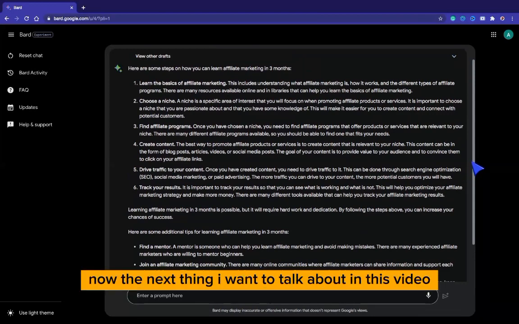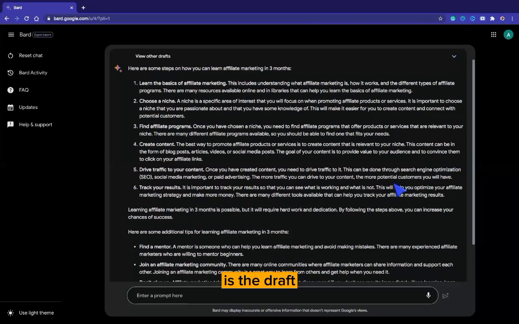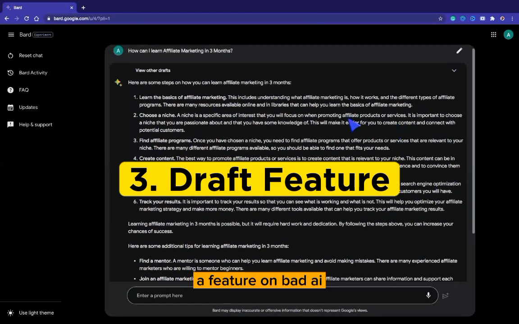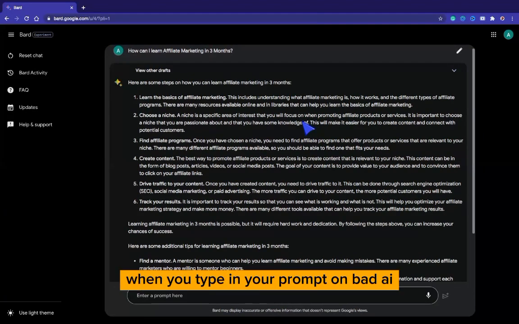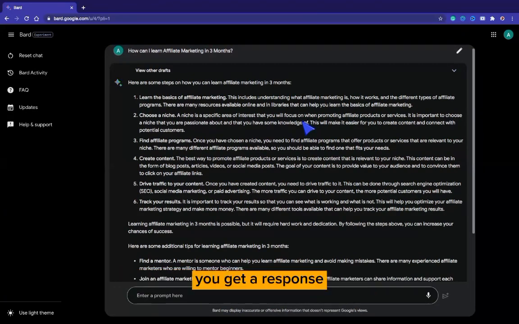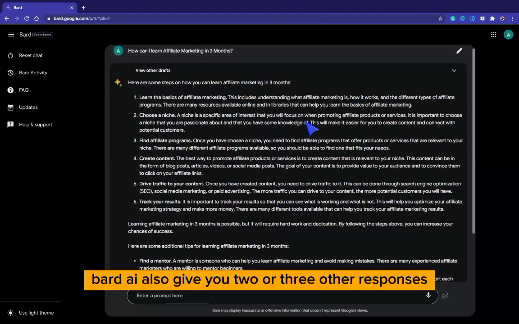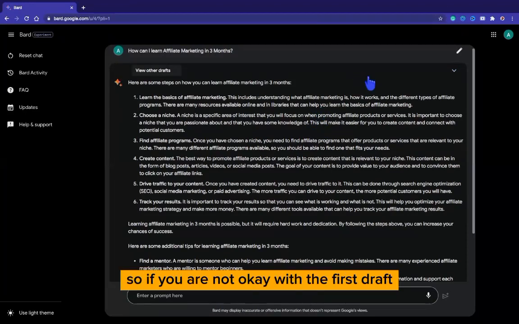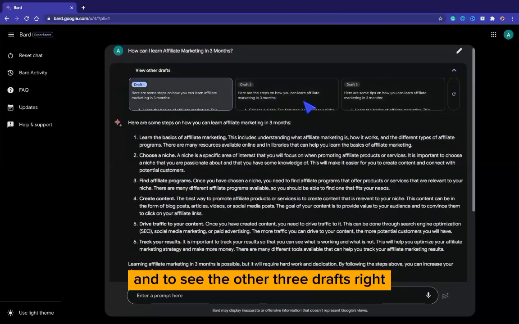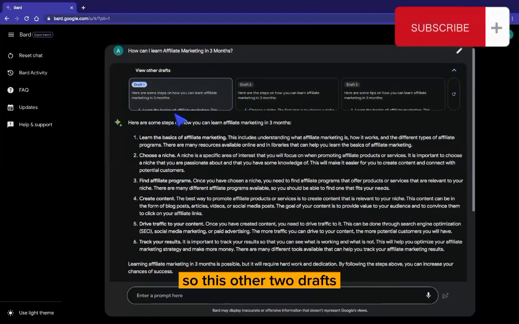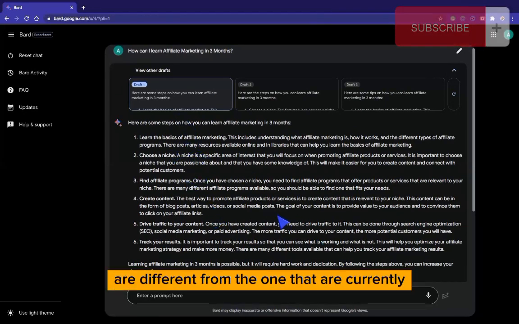Now, the next thing I want to talk about in this video is the draft feature on Bard AI. What this draft means is that when you type in your prompt on Bard AI and you get a response, Bard AI also gives you 2 or 3 other responses that are different from the current one on your screen. So if you are not okay with the first draft, you can simply click here to see the other 3 drafts. These other 3 drafts are different from the one that is currently on your screen.